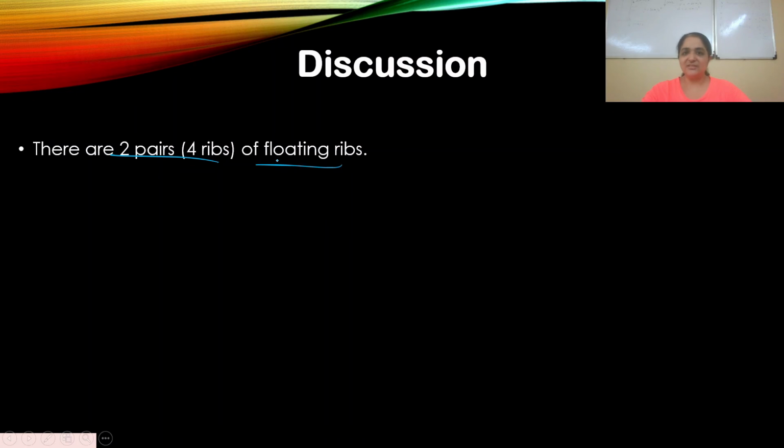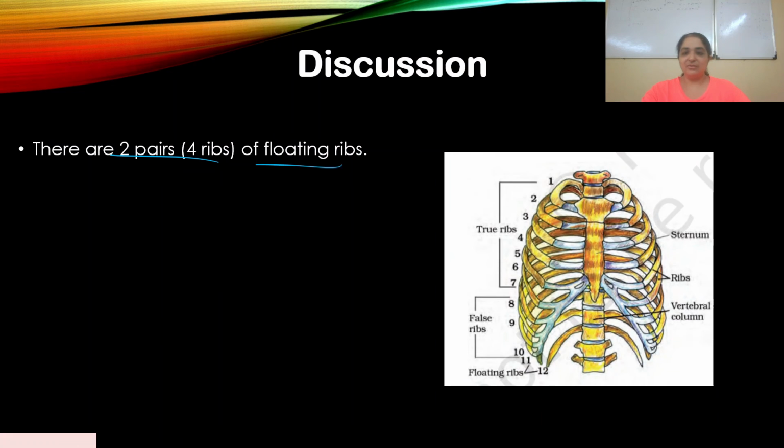I think we already discussed this. This is the same question appearing again in a different form. You don't need to explain much. You can see the floating ribs over here. So 11 and 12 that you see are the floating ribs. There are two pairs, so 2 into 2. Please remember, when they write number of ribs and pairs, don't get confused between that.